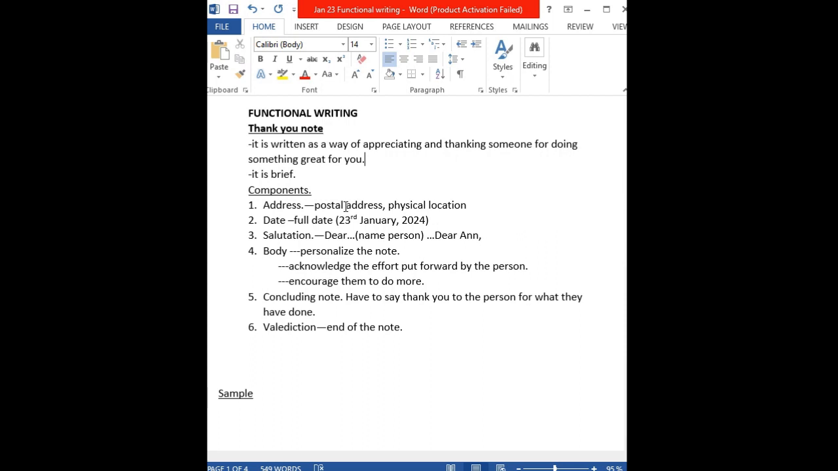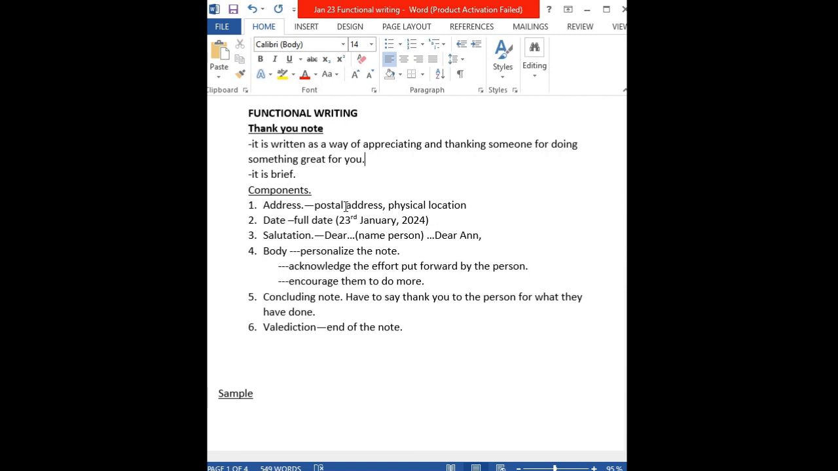Then number three, we have salutation. Salutation is written below the date, on the left margin of the paper. That is, you write dear. Now, since this is a thank you note, and you only thank people whom you know, not strangers, you have to provide the name of that person. So you'll write dear Anne if it's Anne, dear Peter if it is Peter. Do not write dear sir stroke madam.